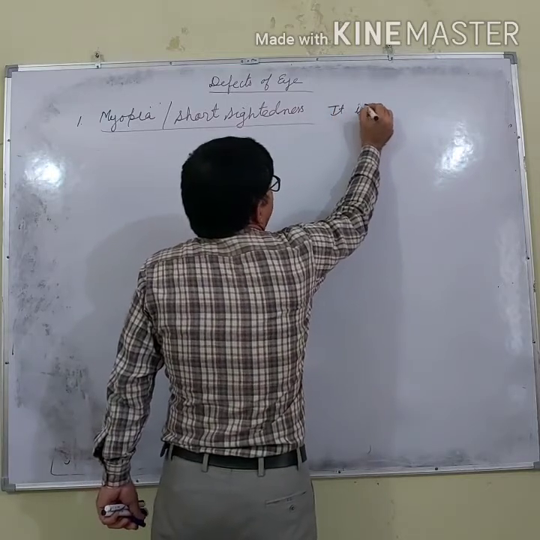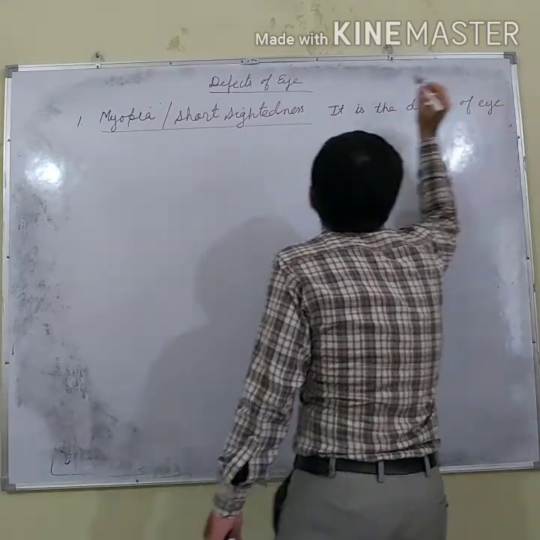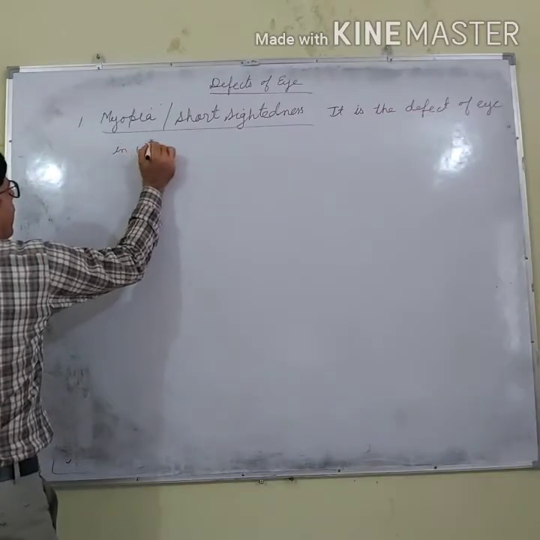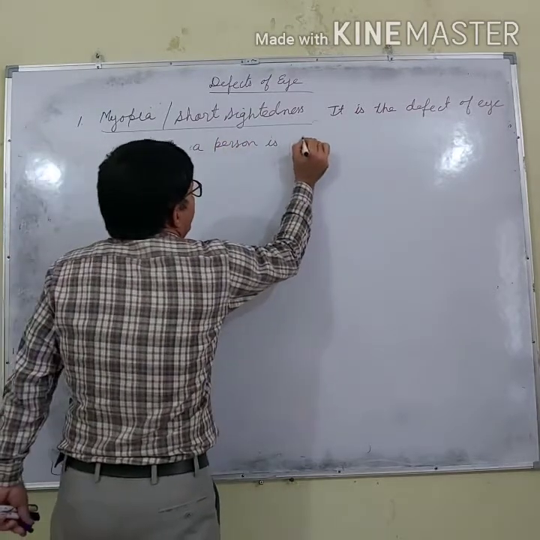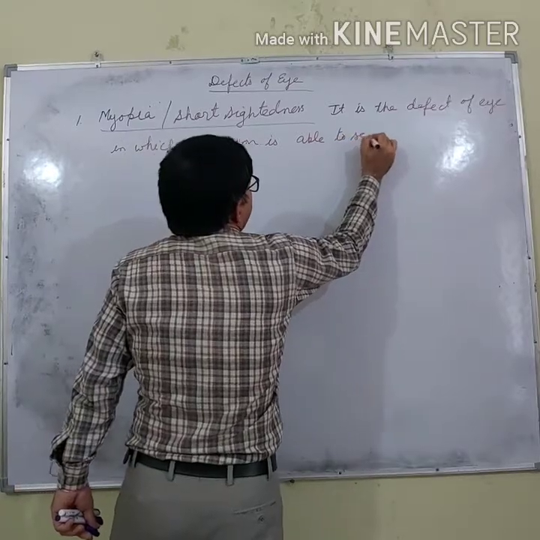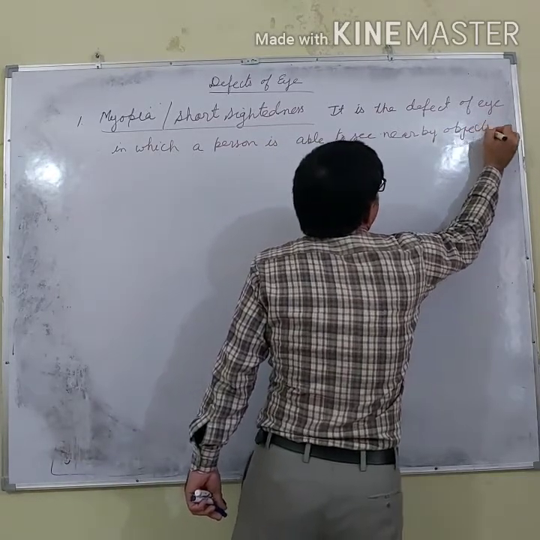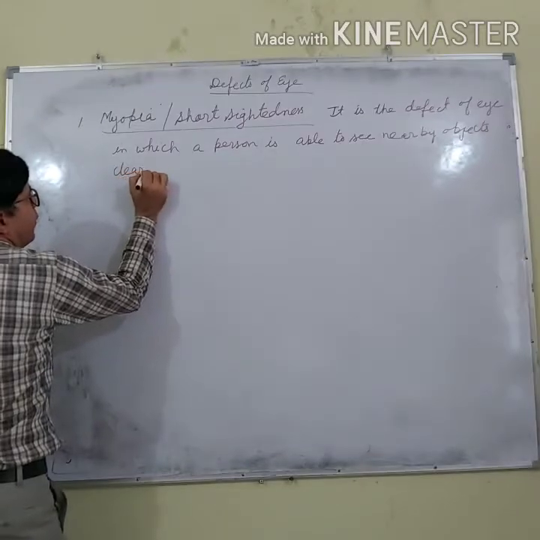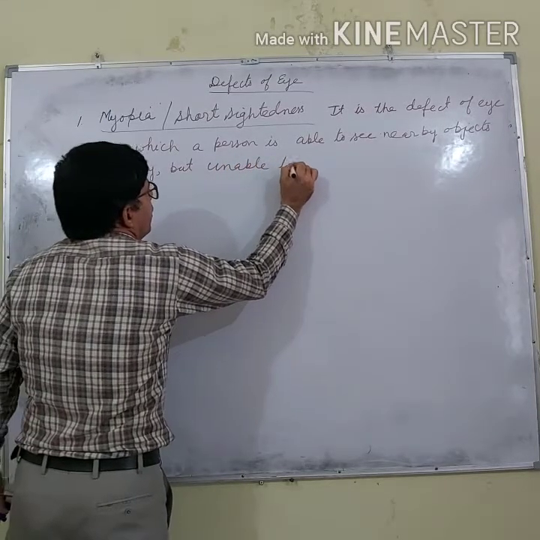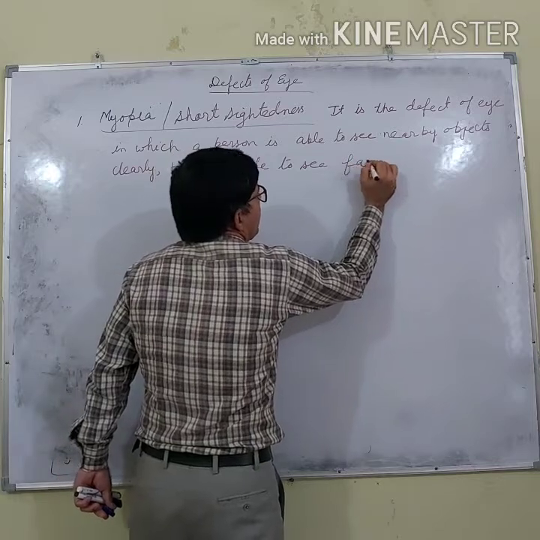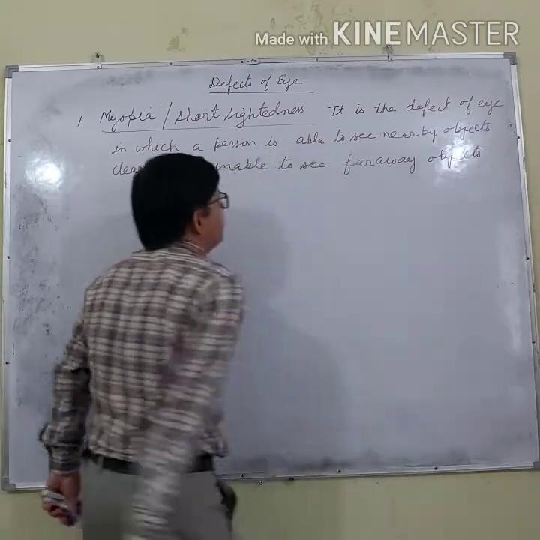It is the defect of eye in which a person is able to see nearby objects clearly, but unable to see far away objects clearly.